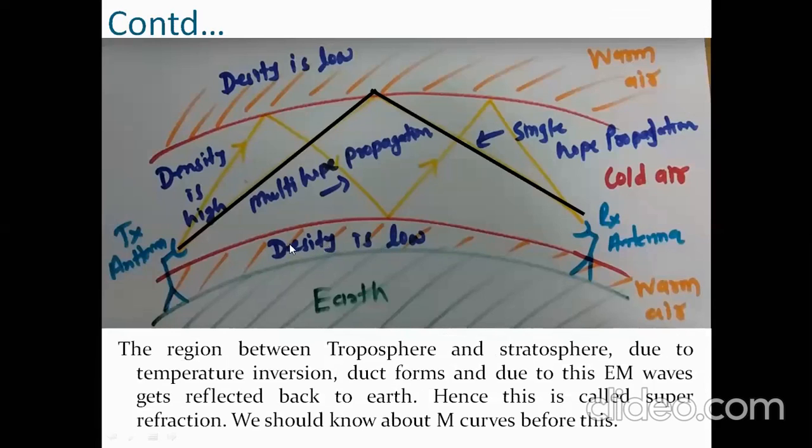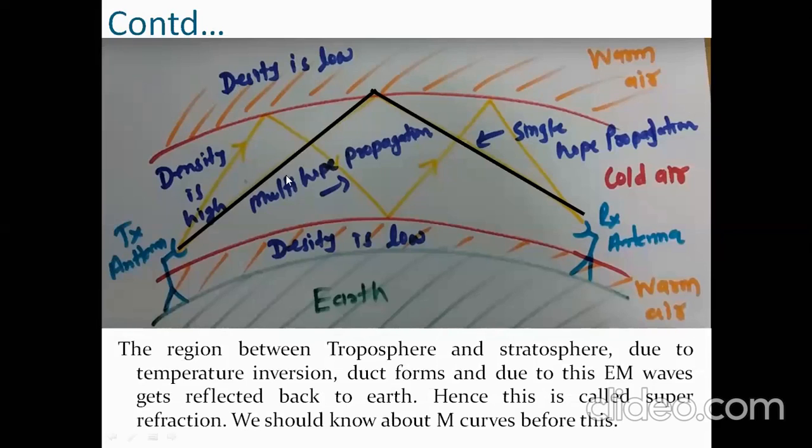If the air is warm, the density is low. If the air is cold, the density will be more, because it forms more fog there. Fog is more means the density also will be more. Again, after some layer, the density is low again, which means warm air is there.